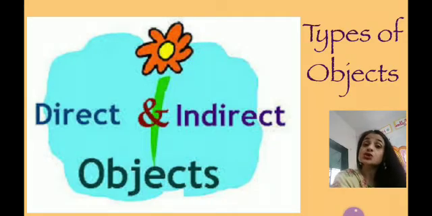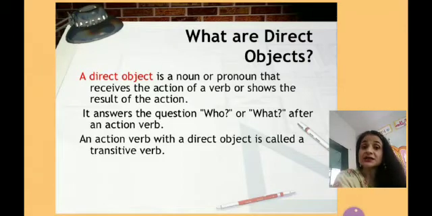Now there are two kinds of object. There are two types of object children. Direct object and indirect object. Now let's understand them one by one. What is direct object? A direct object is a noun or pronoun that receives the action of a verb or shows the result of the action. In easy words, you have to understand like when you get the verb, you frame the question what. So that answer will be your direct object.